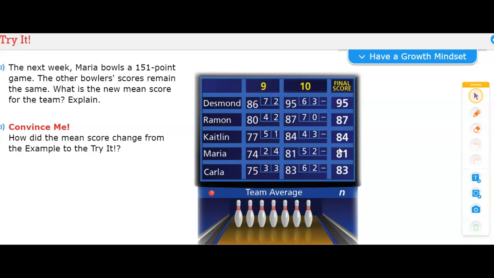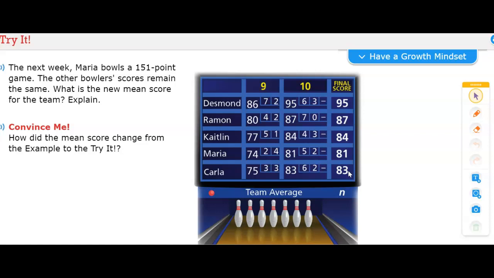So just like in the example, you have to find the sum of the numbers. So we're going to add 95 plus 87 plus 84 plus 151 plus 83. I'm going to use a calculator for time's sake instead of writing it all onto the screen.